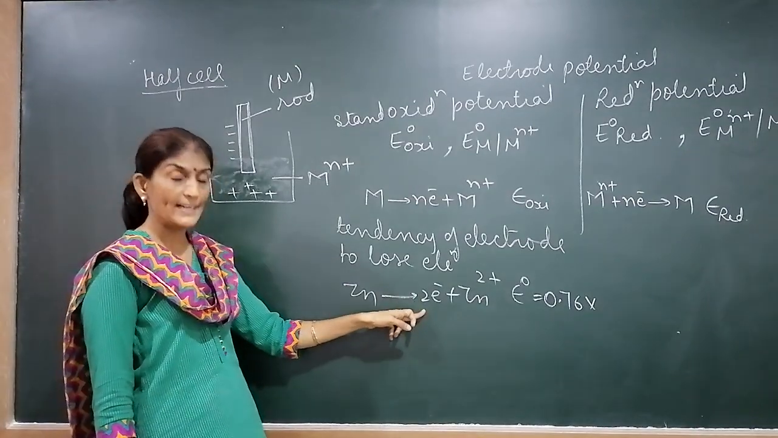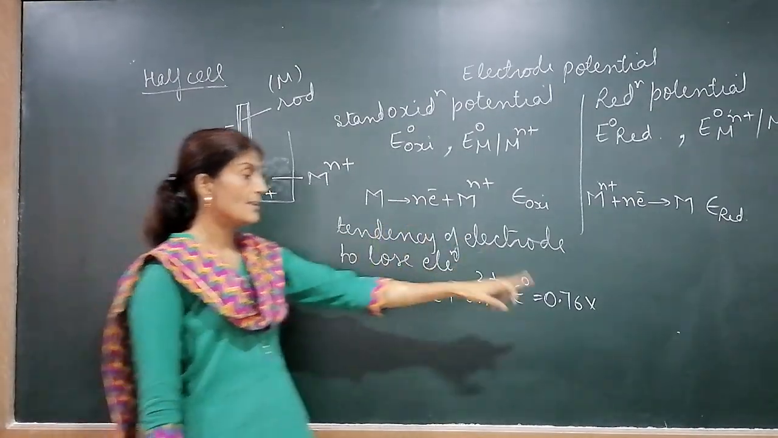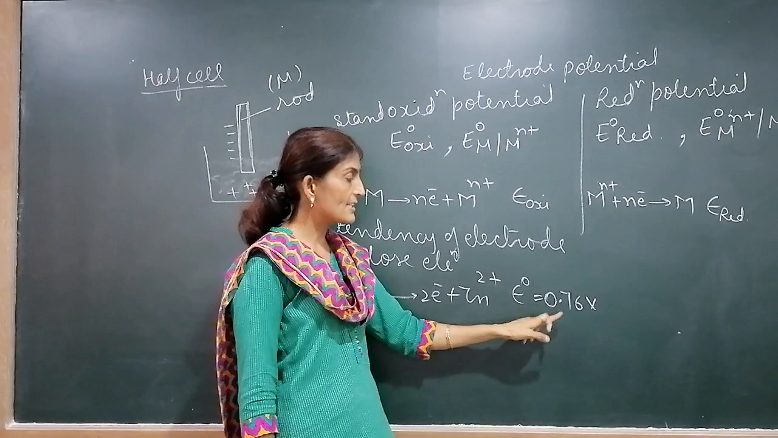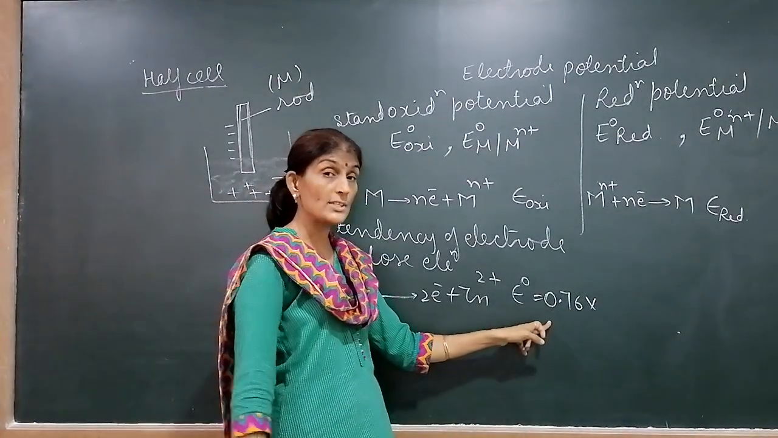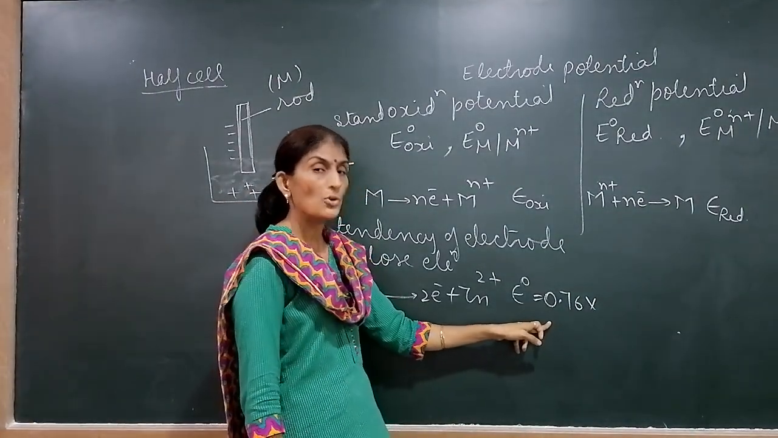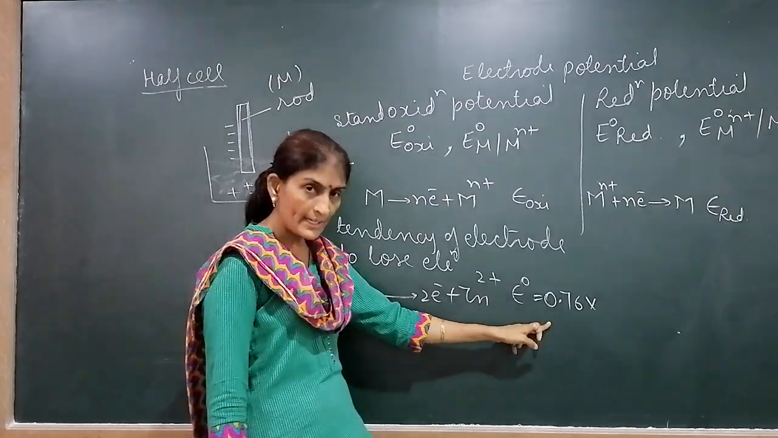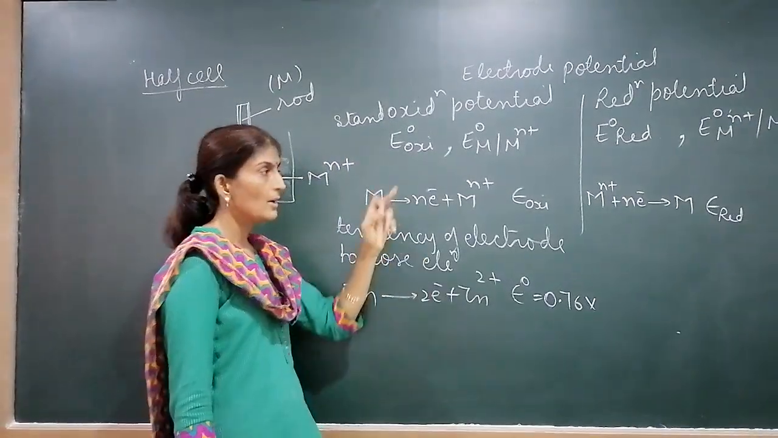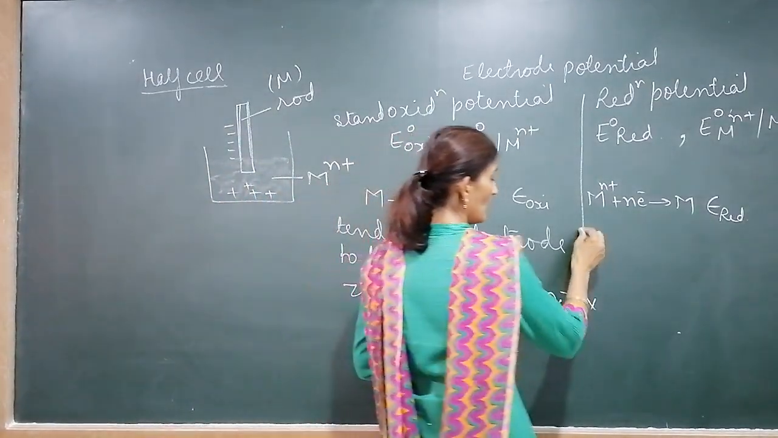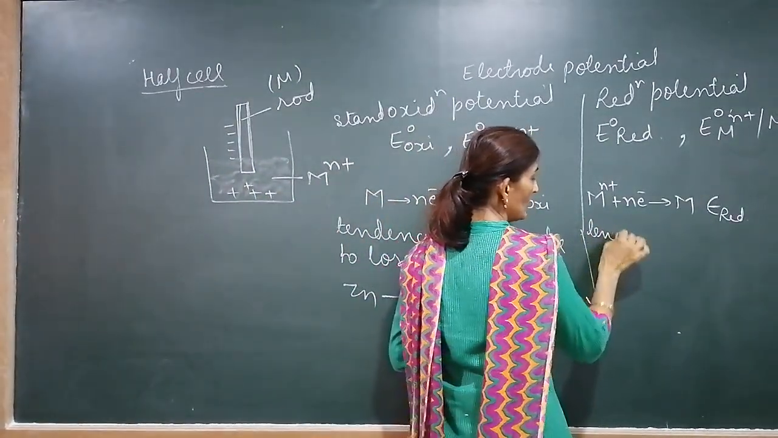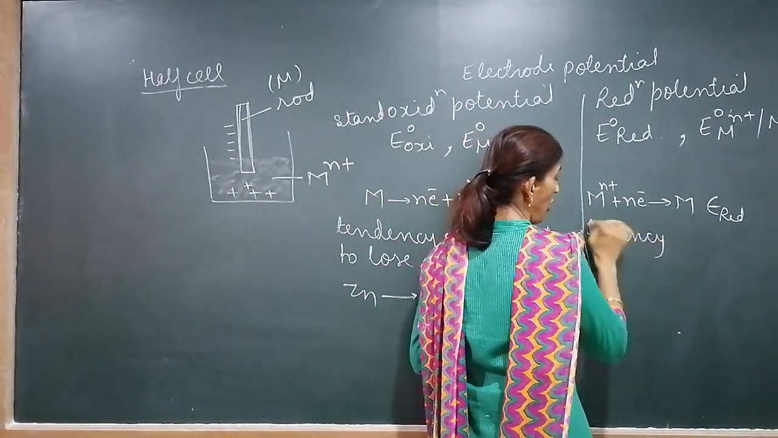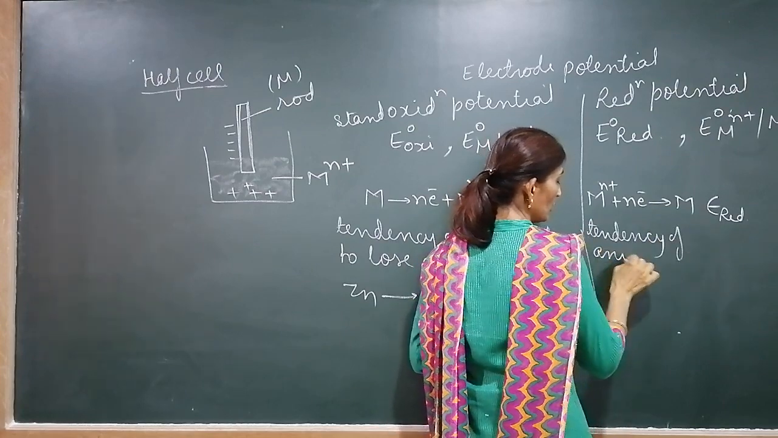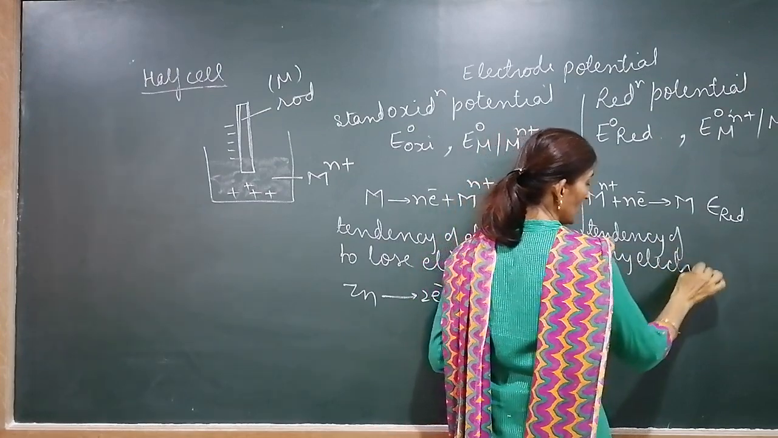Electron lost tendency of zinc is 0.76. This is called oxidation potential. So what is oxidation potential meant for? Oxidation potential is the tendency of any electrode to lose electron. What is reduction potential? Reduction potential is the tendency of any electrode to gain electron.